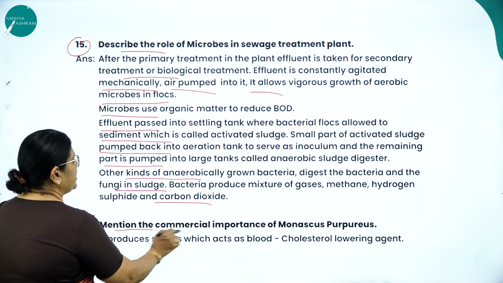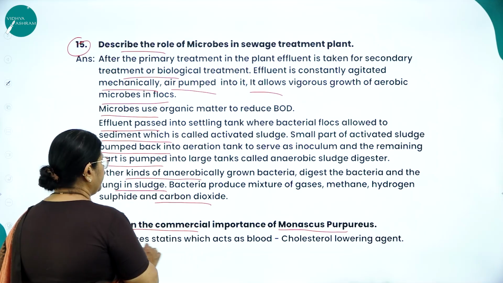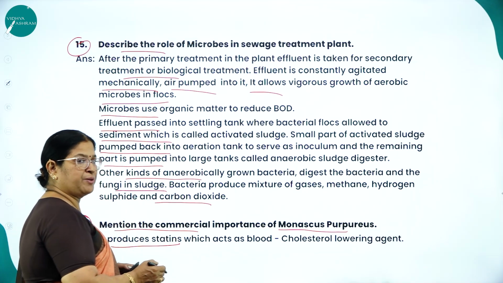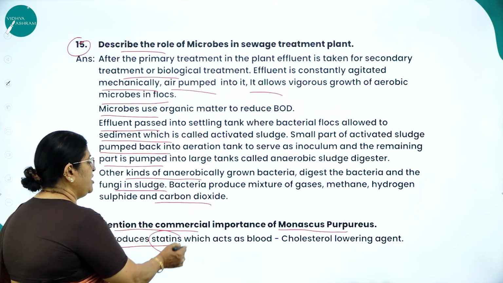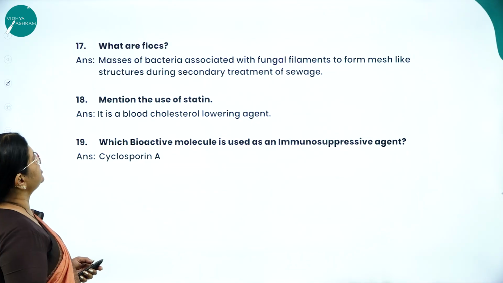Question number 16. Mention the commercial importance of Monascus purpureus. It produces statin. You know, Monascus purpureus produces what? Statin, which is used as a what? Blood cholesterol lowering agent.